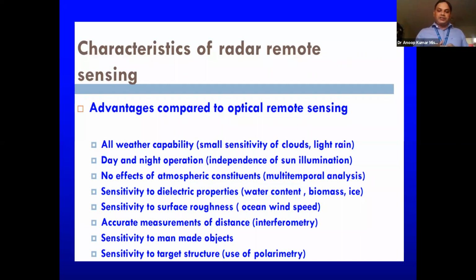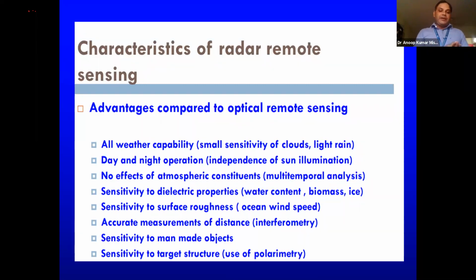Then sensitivity towards the surface, which is used for ocean wind speed. If heavy wind is there, then that wind is going to affect the sea surface waves, and it will cause roughening of the surface. If no roughening is there, then the signal which radar will receive will be very different compared to the case where roughening is there. So due to this sensitivity towards surface roughness, it can detect ocean wind speed.